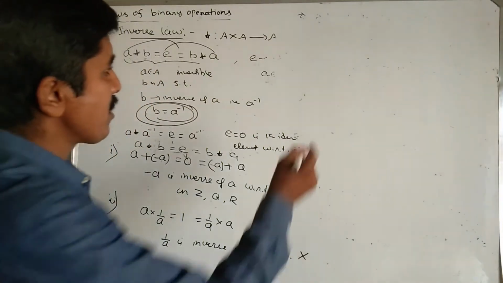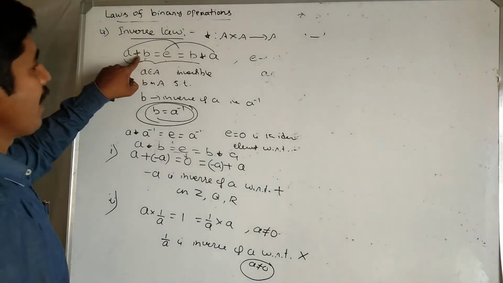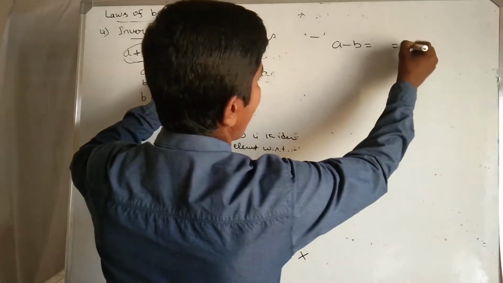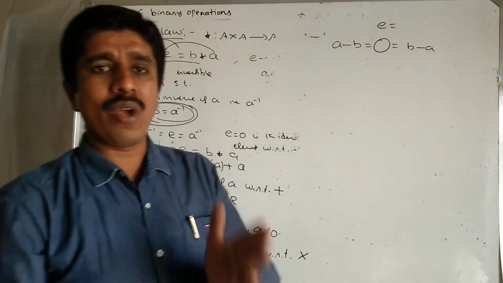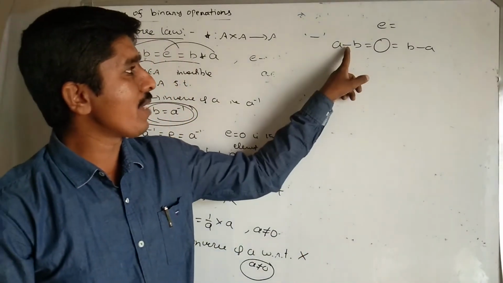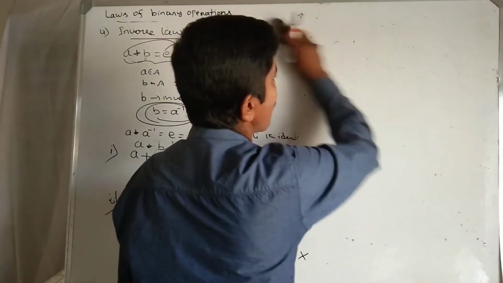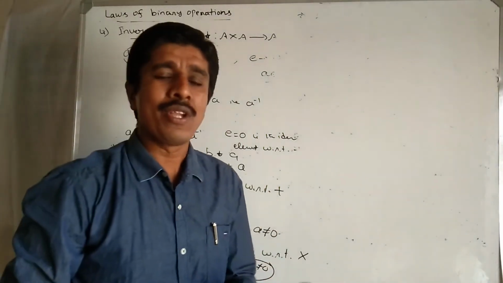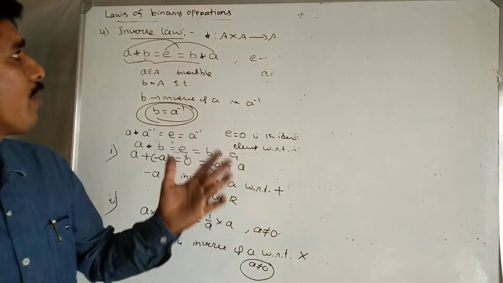Next, with respect to subtraction, replace star by minus: A minus B equal to identity element, B minus A. One thing, mind it: there is no identity element with respect to subtraction. Therefore, with respect to subtraction the inverse element does not exist. Similarly, with respect to division also the inverse element does not exist, because there is no identity element with respect to subtraction and division. Mind it, very very important.